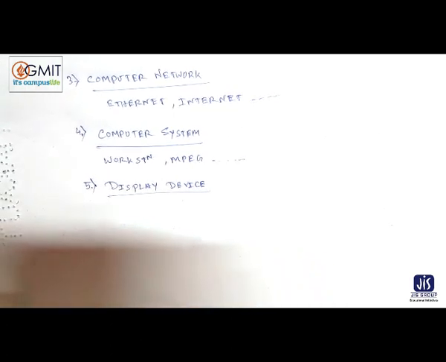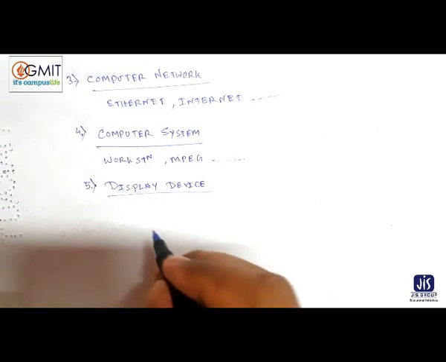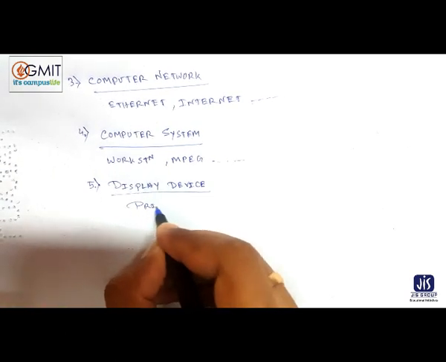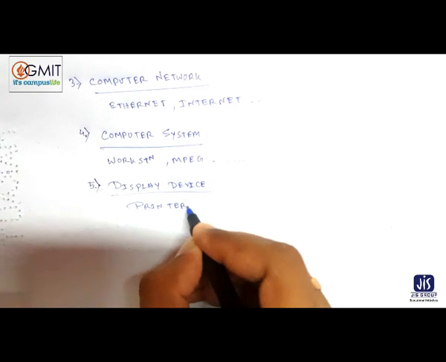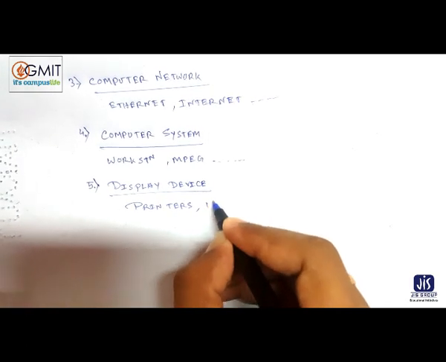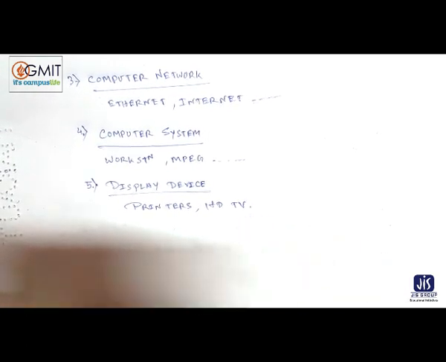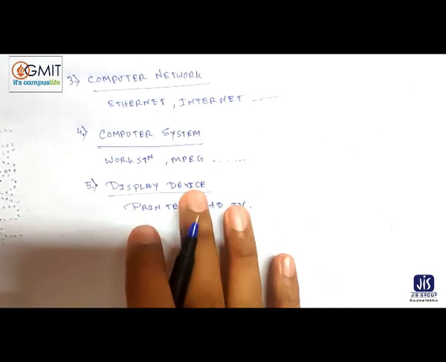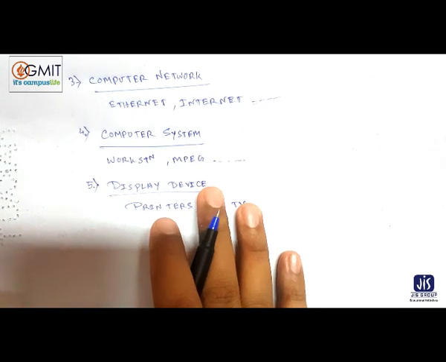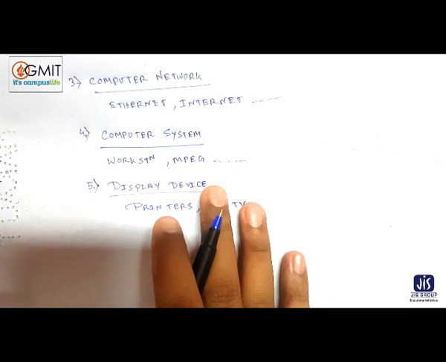CD quality speakers, HD TV, color printers, etc. So these all are the 5 different components of multimedia system: display device, computer system, computer network, storage device, and capture device. These are the 5 different components of multimedia system.